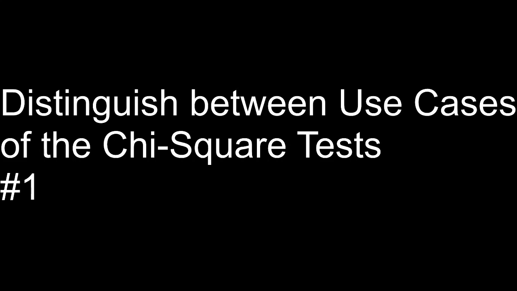This video is on the objective: distinguish between use cases of the chi-square tests. In this video we're going to see in what scenarios, under what kind of tests, we are going to be using this chi-square distribution to help us perform the test. These are chi-square tests, and there were three of them in our instruction here.